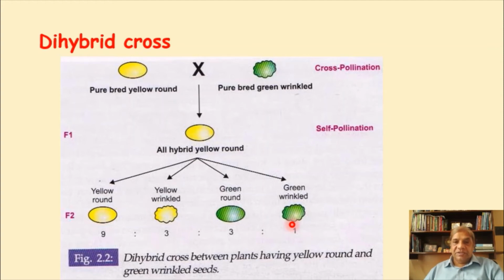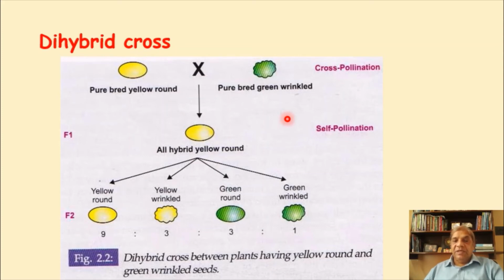Another important thing shown by this experiment is that the characters don't blend each other, they always remain in their pure form. Wrinkleness will always remain wrinkleness, even if it is coming in combination with yellow or green color.